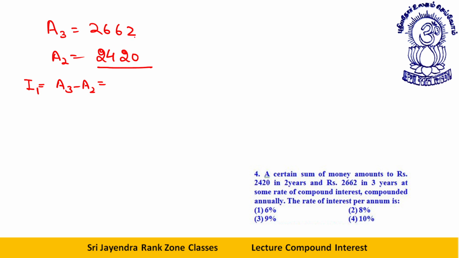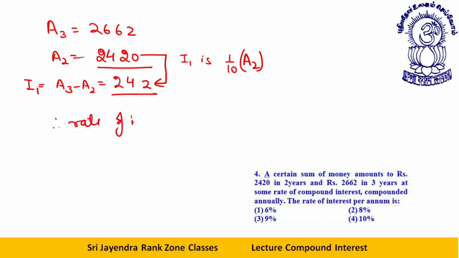After doing this particular question, I will tell you a very good logic. This is 2, difference 4, 2. What do you see? I1 is 1/10 of A2. This serves as a principal. Therefore, rate of interest is 10%.